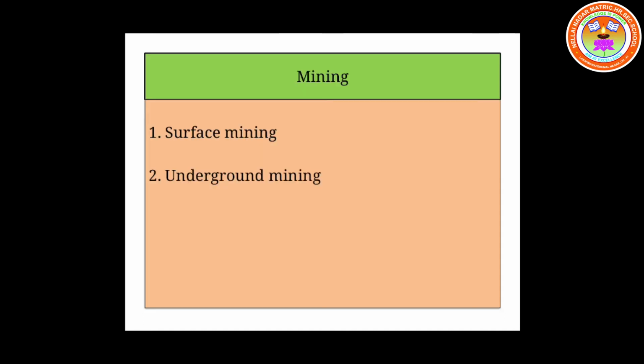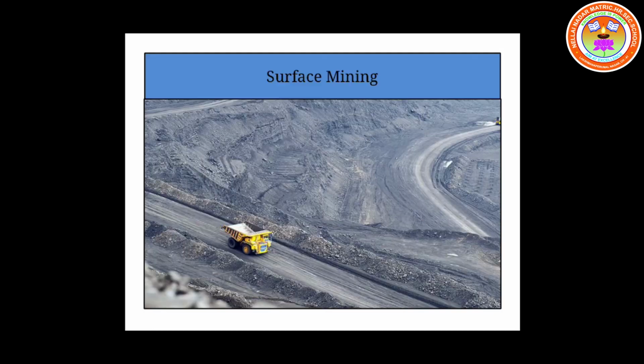From these coal beds, coal is dug out by the process called mining. Mainly, two different types of mining are employed depending upon the depth of the coal bed where it is present. One is surface mining, the other is underground mining.